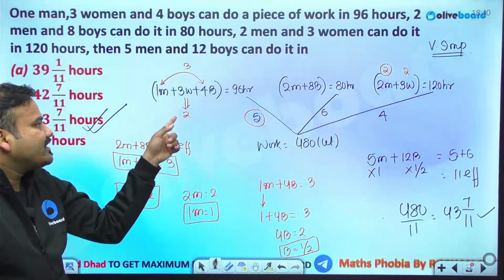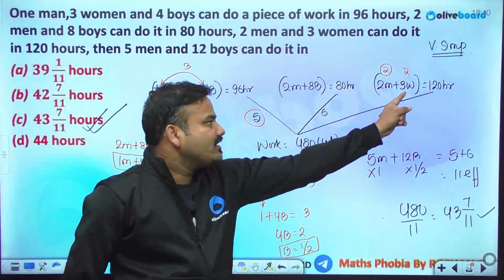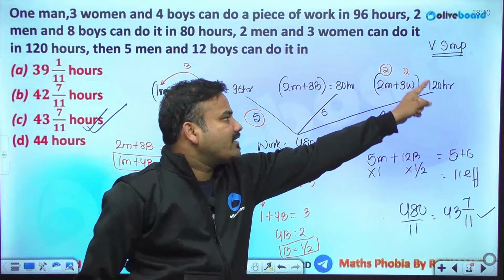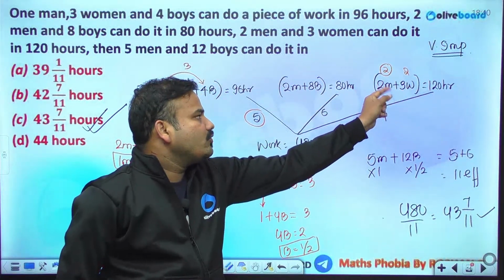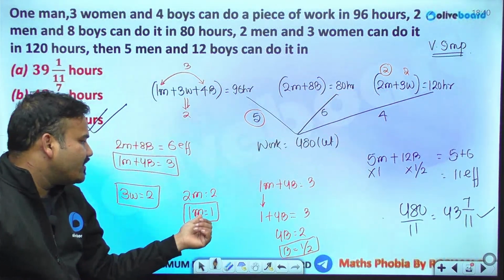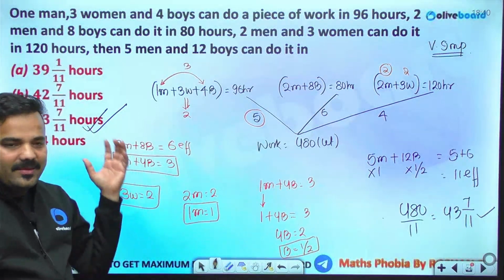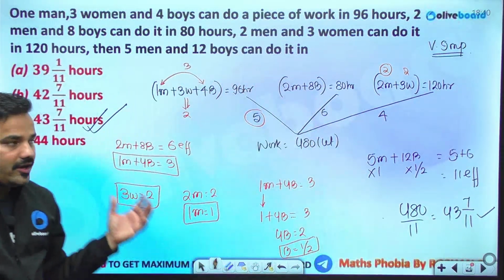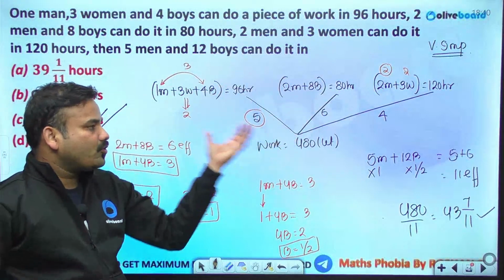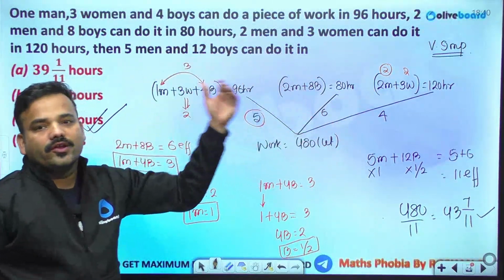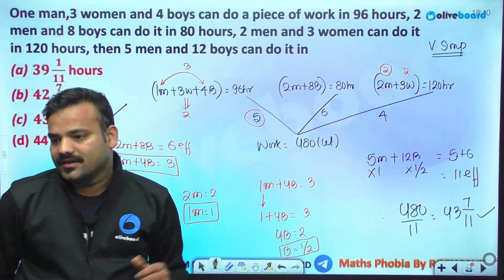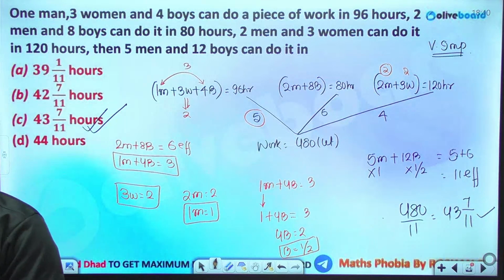So 3 women have 2. If 3 women are 2, entire was 4, so 2 men will be 2. If 2 men are 2, 1 man will be 1. And from there we got the efficiency of a boy as half. So this is a very important previous year question, and if you do not use this approach, you will take immense time. Equations will be made.